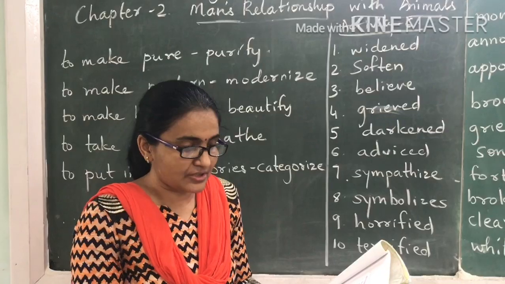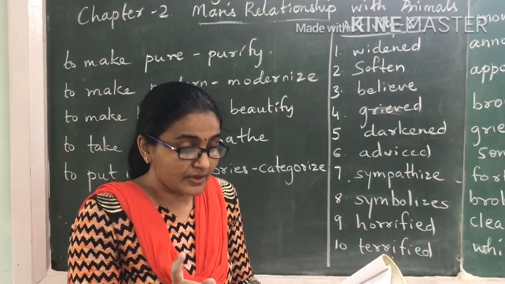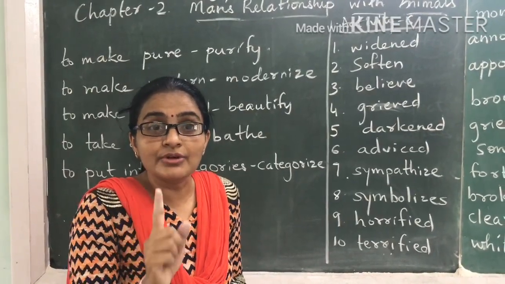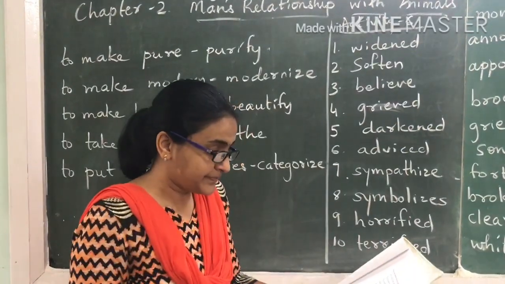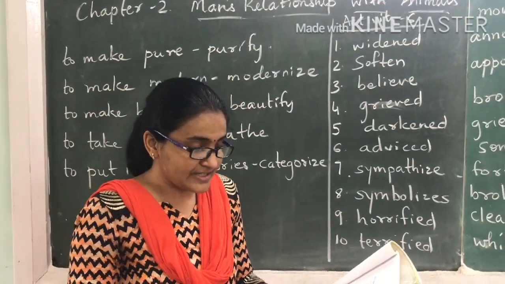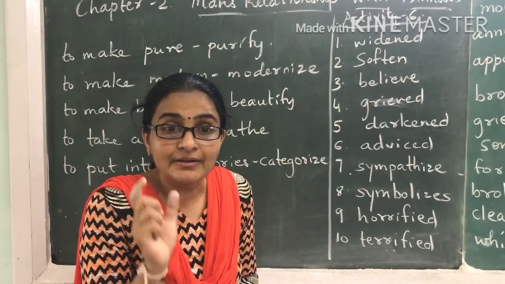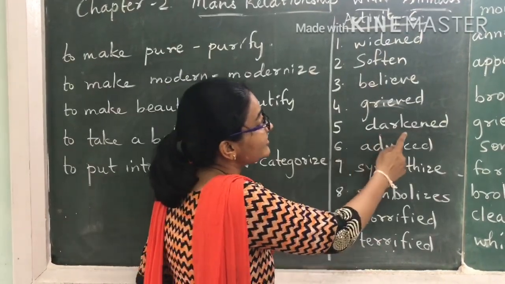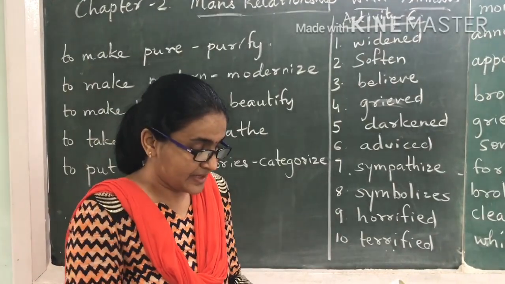Nobody dashed Joseph's death as much as did Perry. Okay, nobody. And what is the word given in the bracket? Grief. So the word will be to grieve. So nobody grieved, you will use the past tense. Joseph's death dashed Perry's life forever, and the word used is dark. So for dark you will make it to darken. So Joseph's death darkened Perry's life forever.